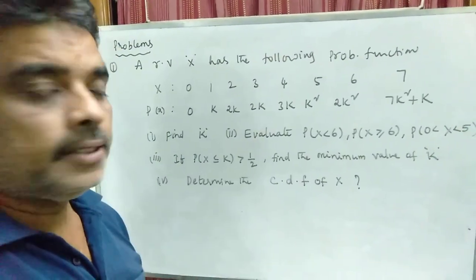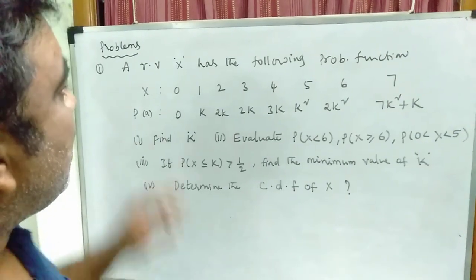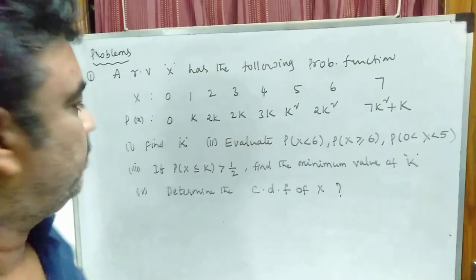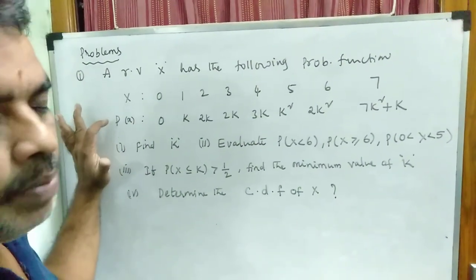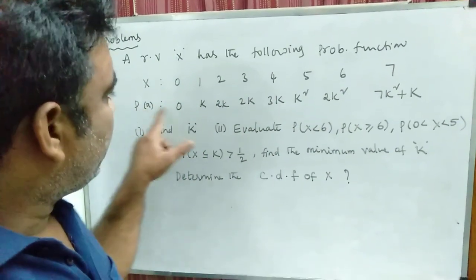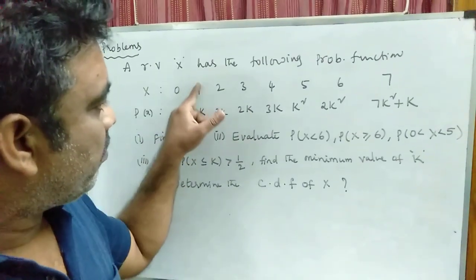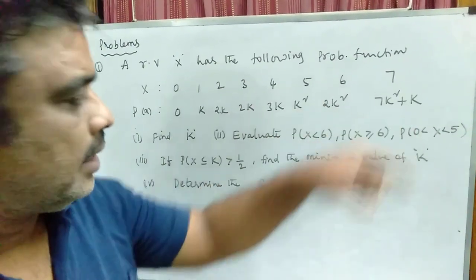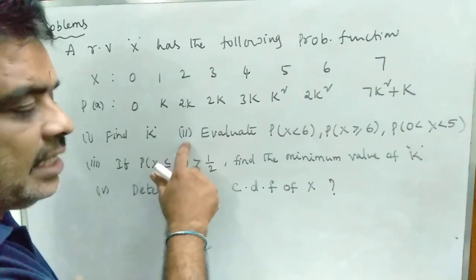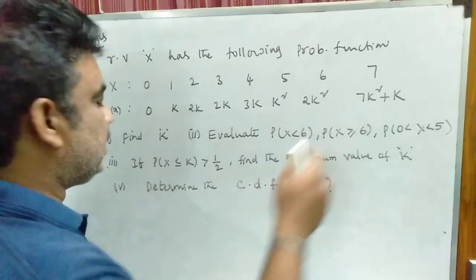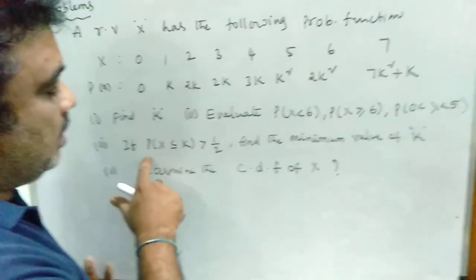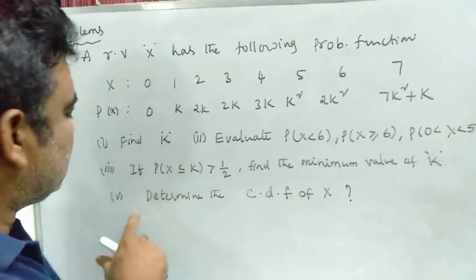Now see the problems. First problem: a random variable capital X has the following probability function. Here X and its probabilities are given. X varies from 0 to 7, and different probabilities are given: 0 for 0, k for 1, 2k for 2, like that. In the first bit you have to find the value of k. In the second bit you have to evaluate different probabilities, and you have to find the minimum value of k such that the inequality is satisfied.